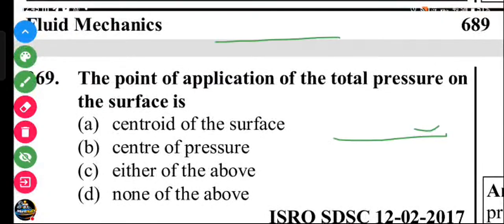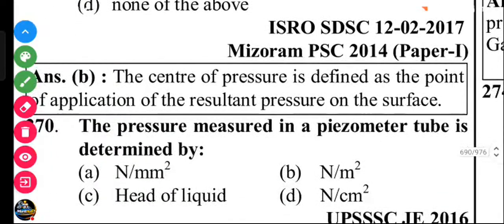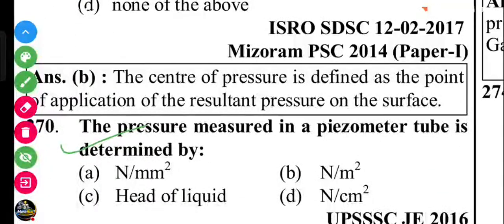Next question. The point of application of the total pressure on the surface is called the center of pressure. The center of pressure is defined as the point of application of the resultant pressure on the surface.